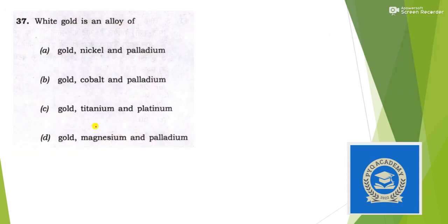Next, white gold is an alloy of. I didn't find the answer to this question directly in NCERT, but the answer here is option A. You can remember it, so that if it comes next time you can mark it. Otherwise, leaving 2-3 questions is okay in this examination.